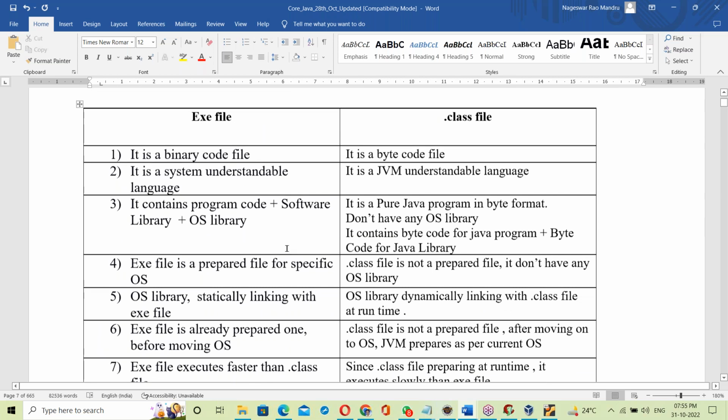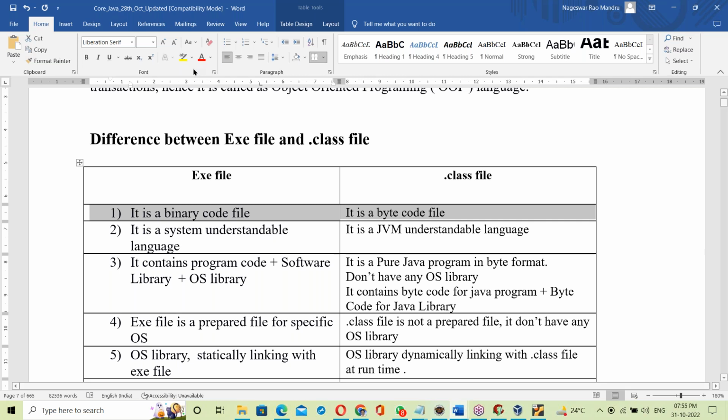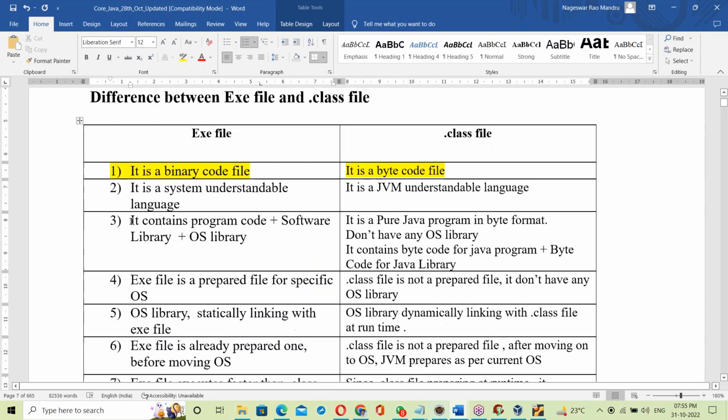Finally, the conclusion: the difference between an exe file and a .class file. An exe file is a binary code file. A .class file is a byte code file. This is an important difference. Next, an exe file contains the OS library, along with the program code. A .class file doesn't have an OS library.